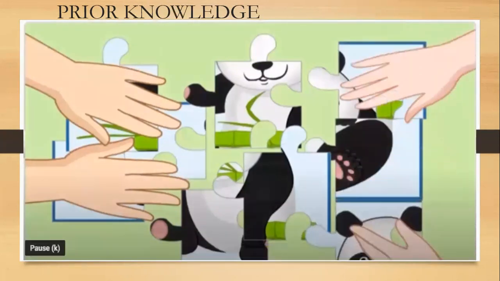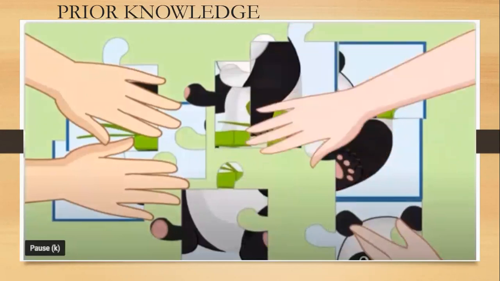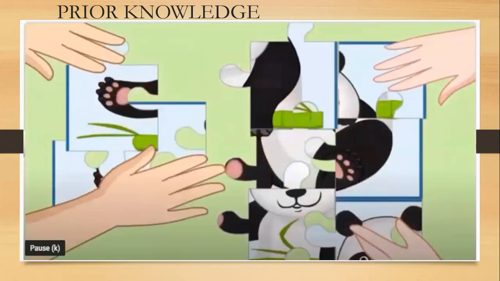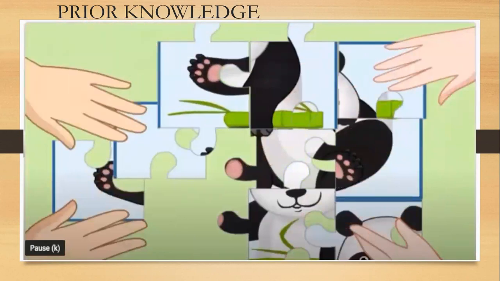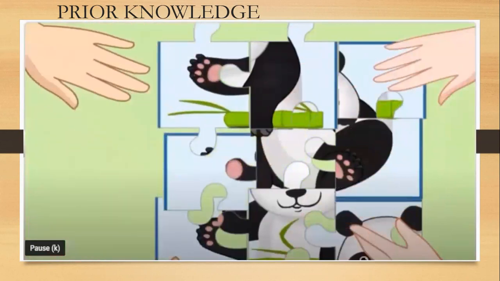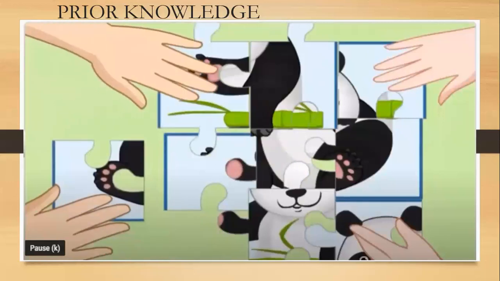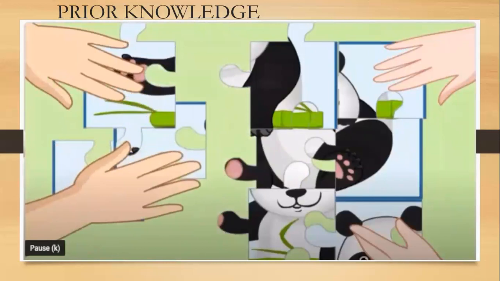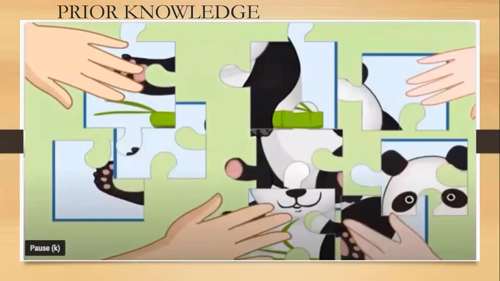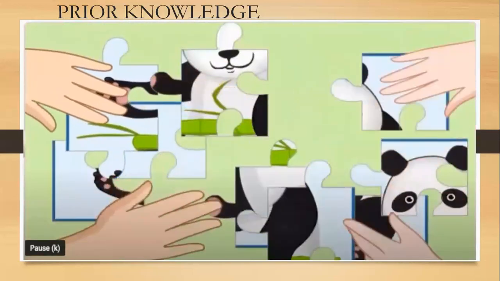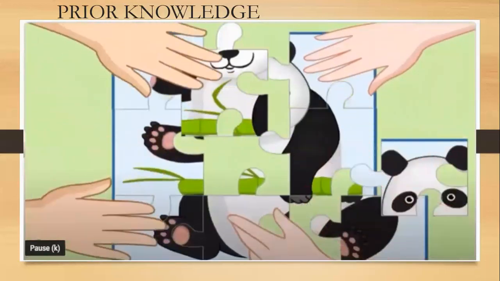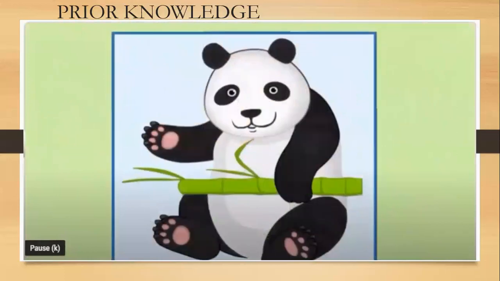Here, two children are trying to solve a picture puzzle. It looks like some animal picture puzzle. Every little piece has its own place in the puzzle, is it? And it is an essential building unit, just as cells are to living things. We know the cell is the fundamental unit of life. Cells are the building blocks of living organisms. Here, the puzzle is almost done. It's a panda.